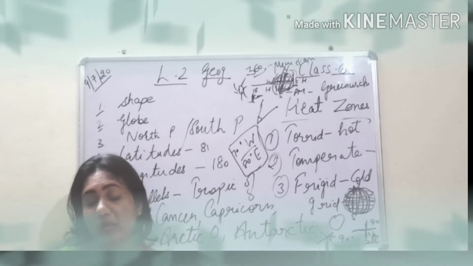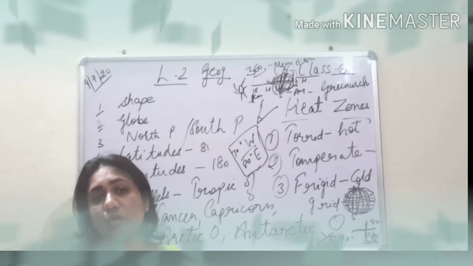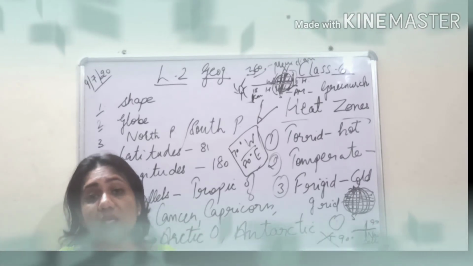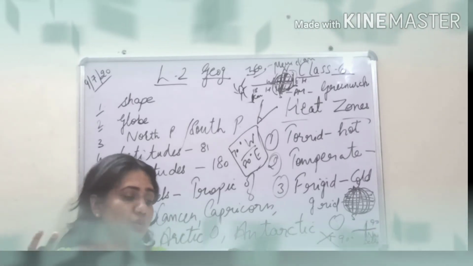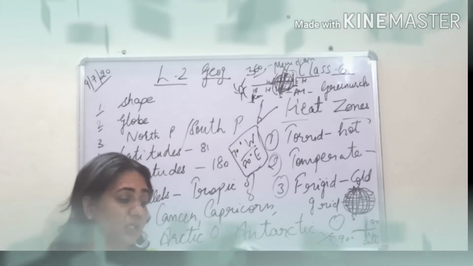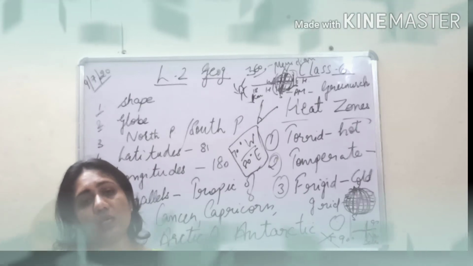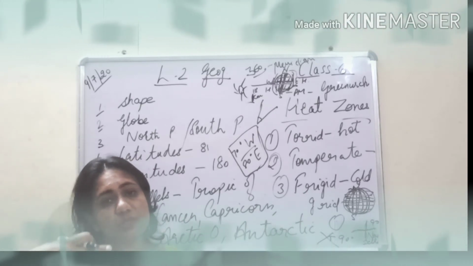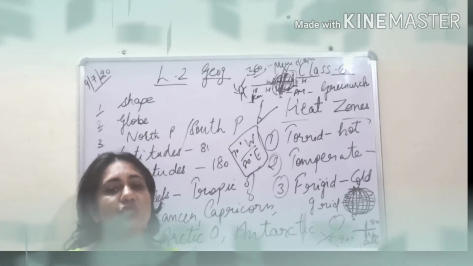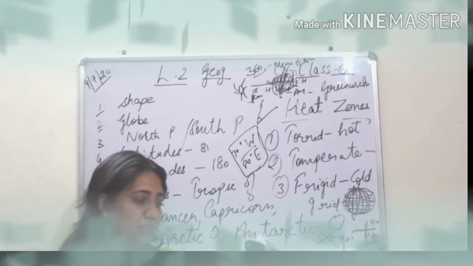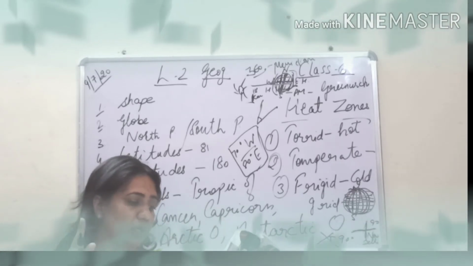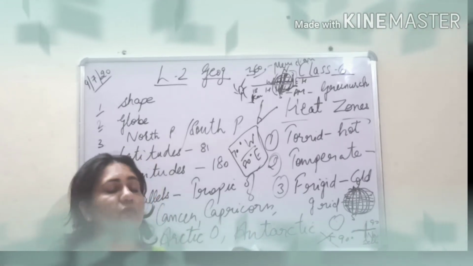We have learned how to locate a place on the globe, but then how will we calculate the time, what time actually is? We should know that also. Please underline: the position of the sun and the earth keeps on changing due to the rotation of the earth. We all know that the earth keeps on rotating on its axis, and due to this rotation there is a change in the time. One rotation of the earth upon its axis gives us the measure of the day.